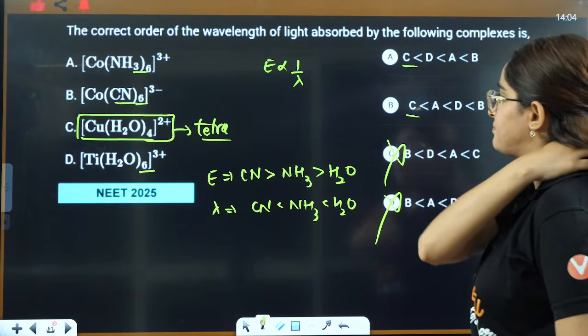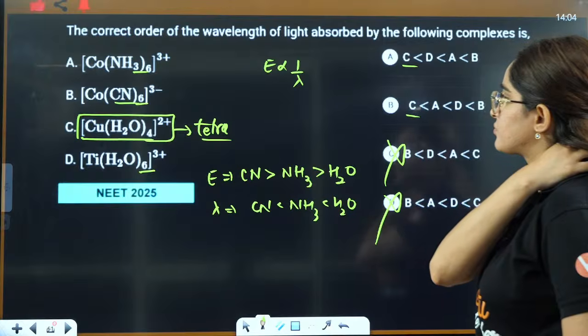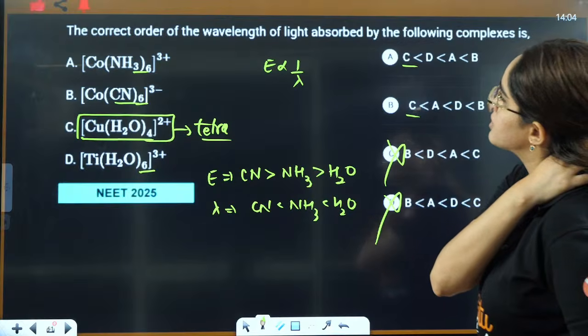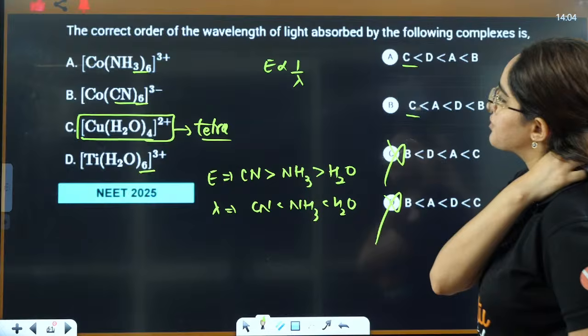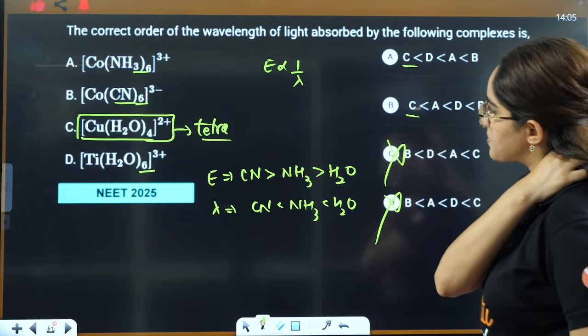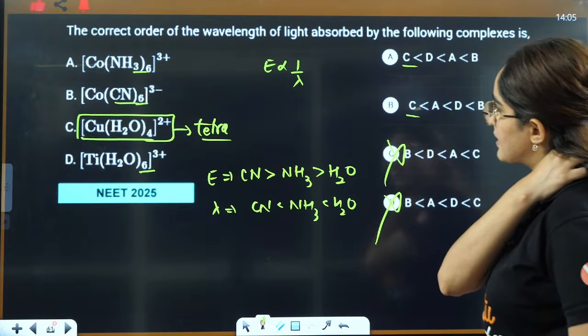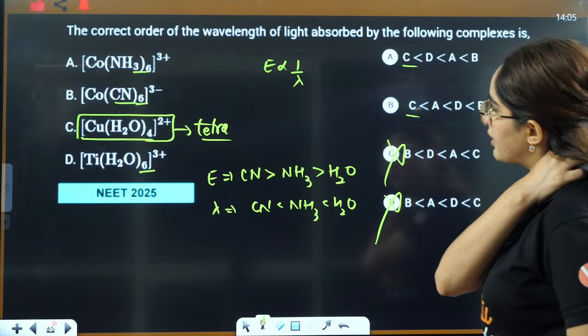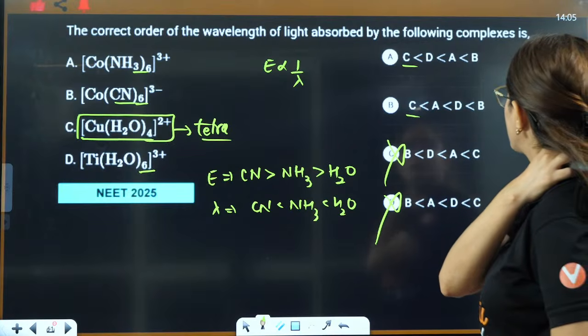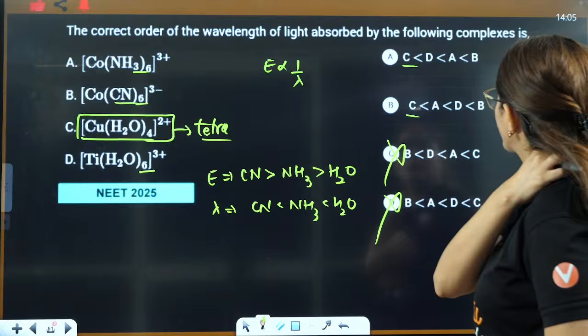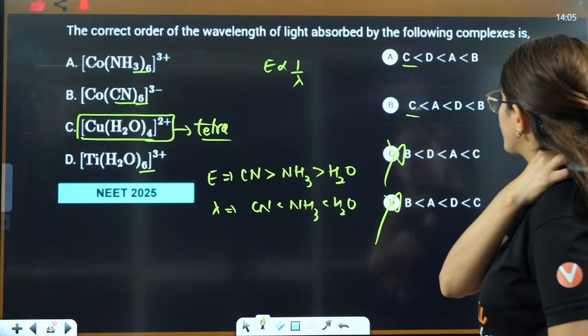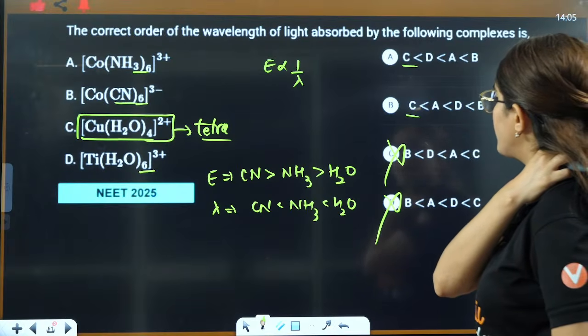Okay. This is cobalt plus 3, that is also plus 3, here also it is plus 3, right? So this is water here. They're asking you lambda, right?